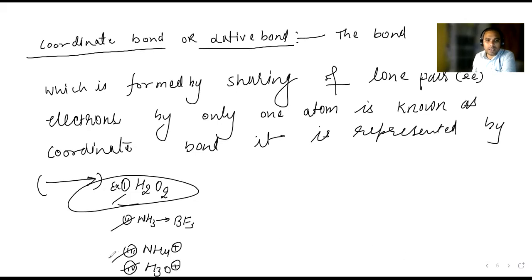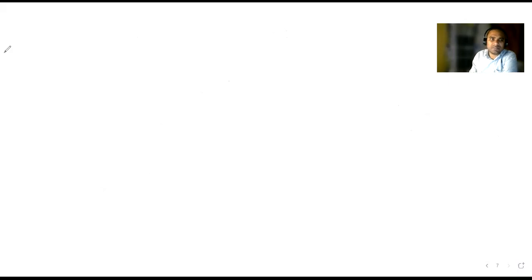NH4 plus. Let us try to understand. This is a bit confusing, a very little bit. NH4 plus. What is the meaning of this one? So this is made up of what? NH3 plus H plus. So it is forming NH4 plus. Right, this is forming like that.